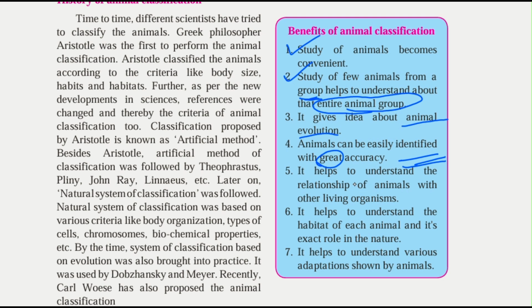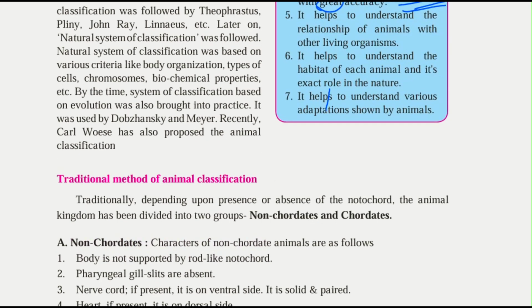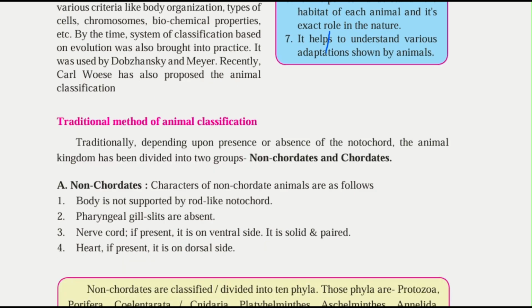Then it helps to understand the habitat of each animal and its exact role in nature. Then it helps to understand various adaptations shown by animals. Whatever adaptations are taken by the animals, we can understand by this classification.